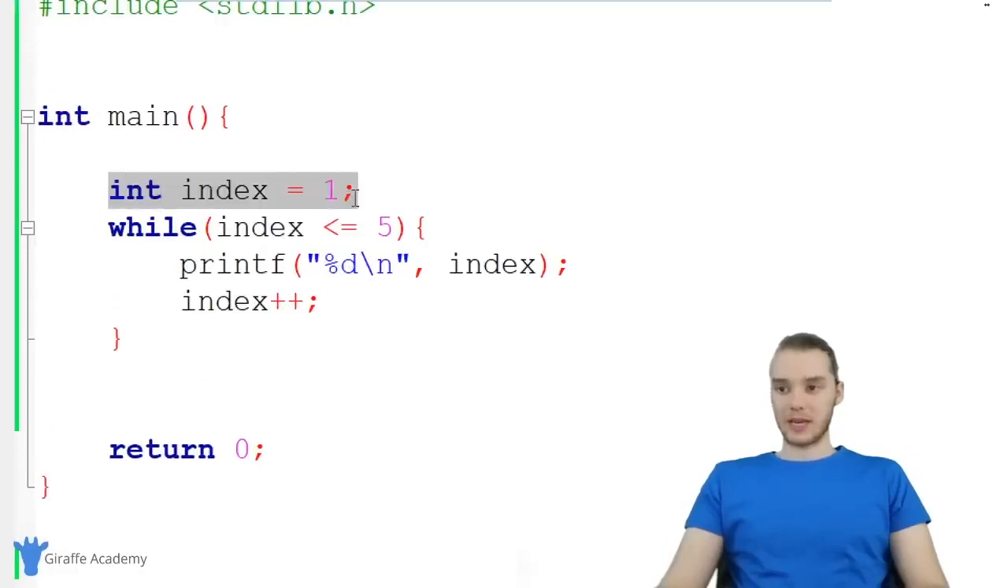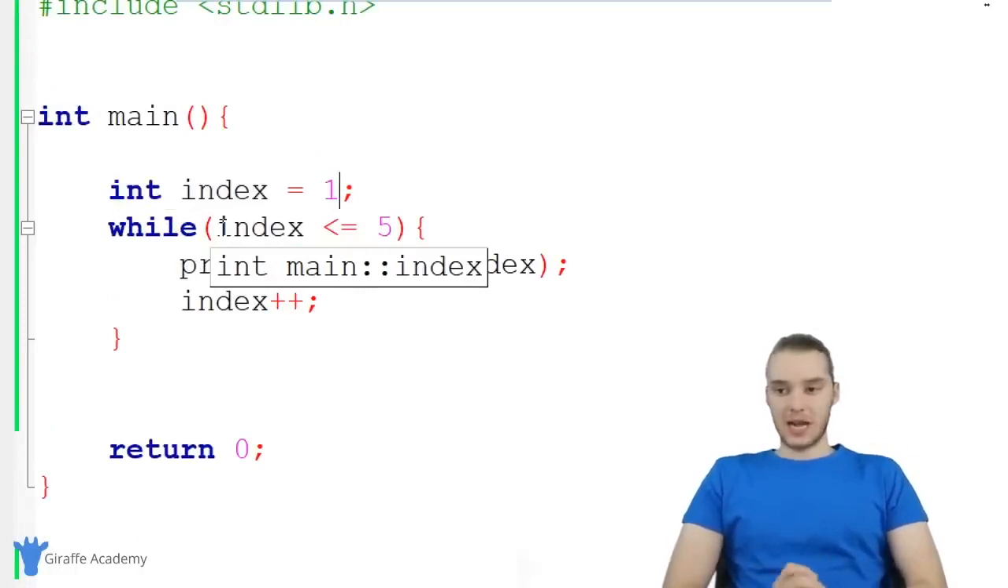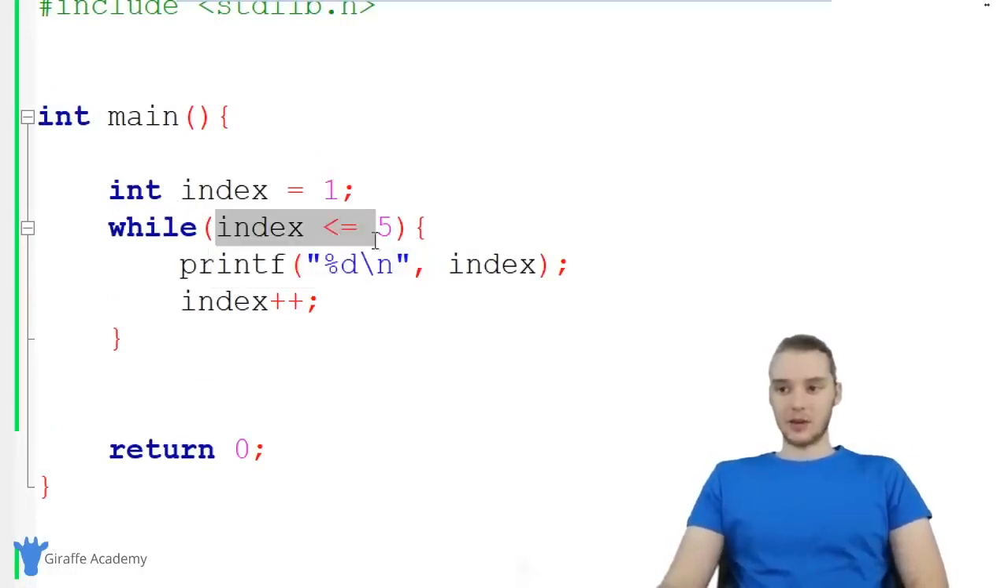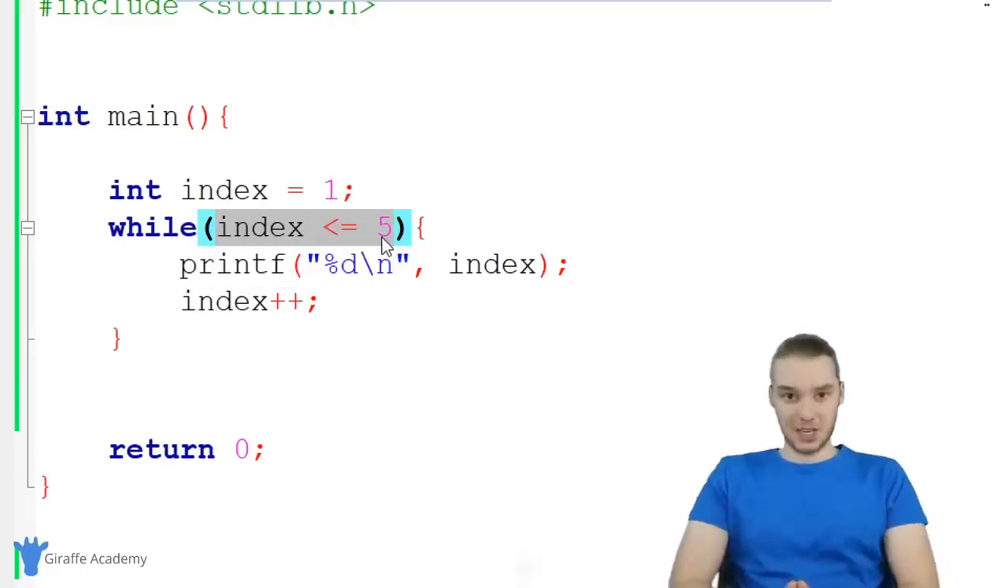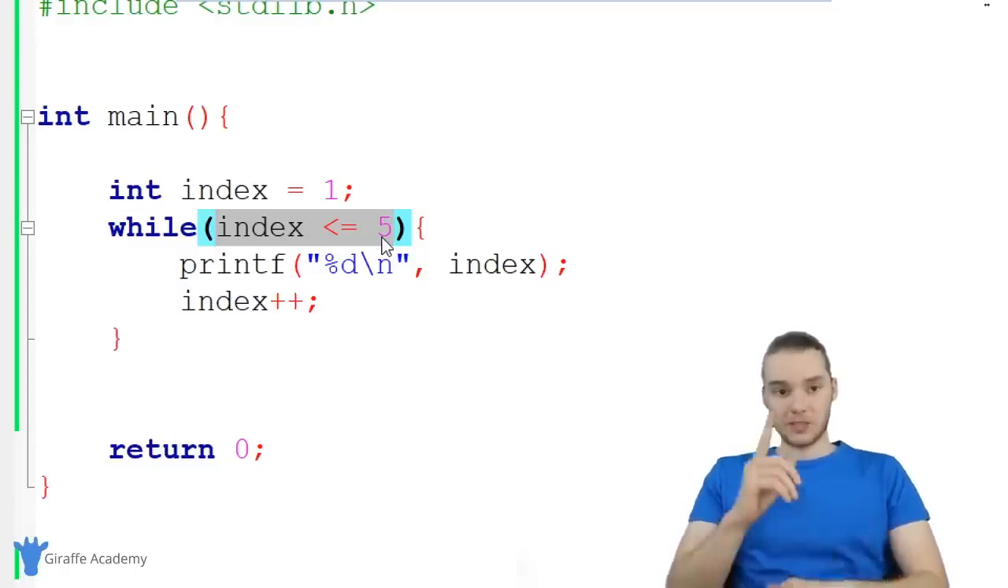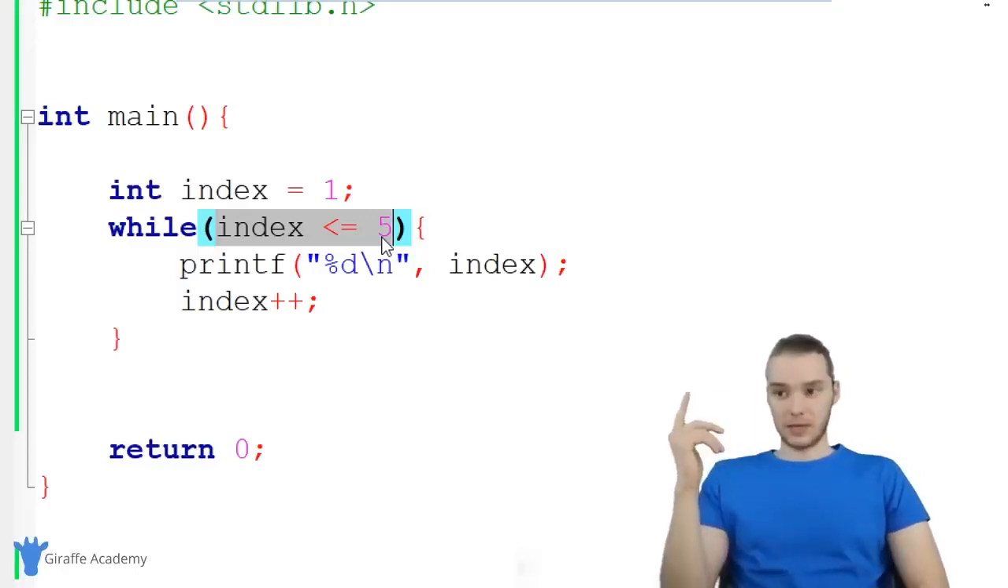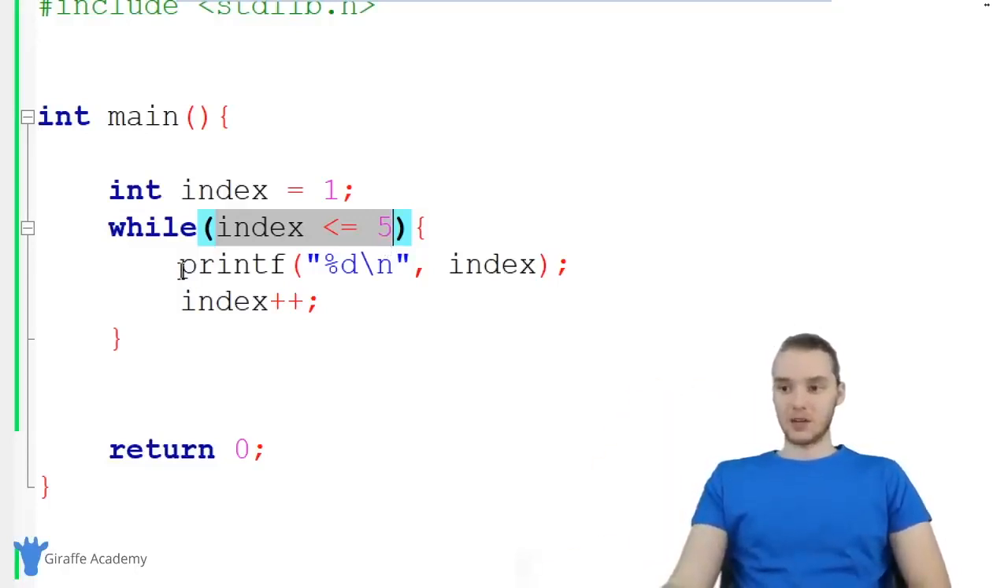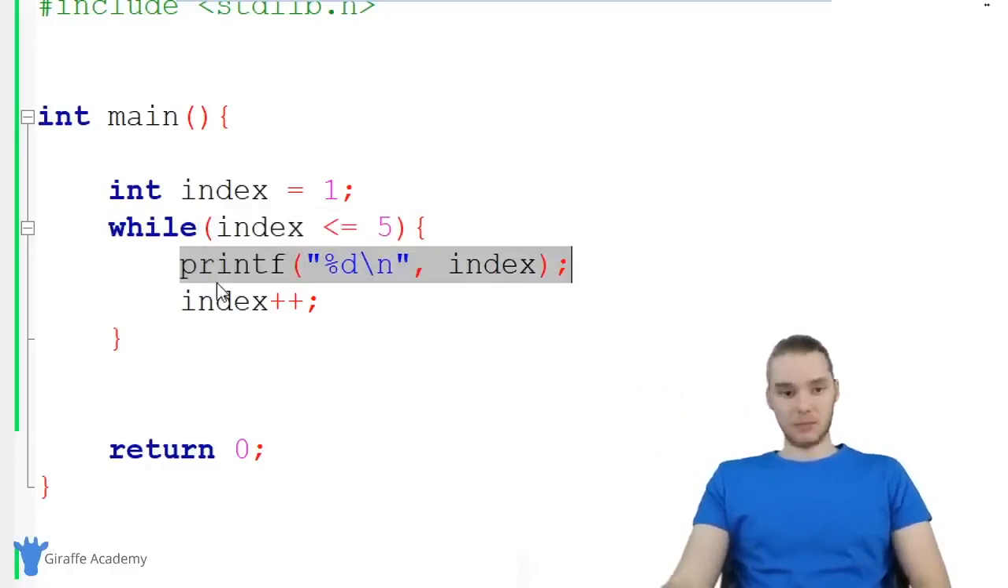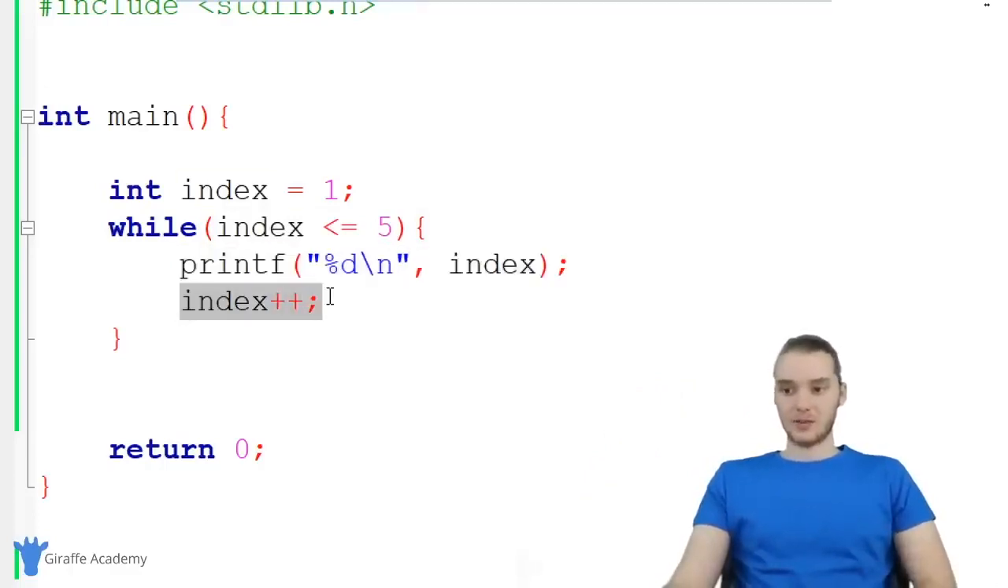Over here, we create this index variable, and we set it equal to 1. And basically, when C goes to execute this program, the first thing it's going to do before it does anything else is look at this condition and check it. It's going to say, okay, is index less than or equal to 5? Well, the first time through, index is equal to 1. So it's definitely less than 5. C is going to go through, execute this line of code, printing out 1. Then it's going to execute this line of code, incrementing index.